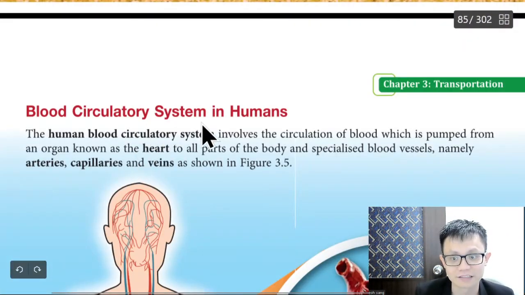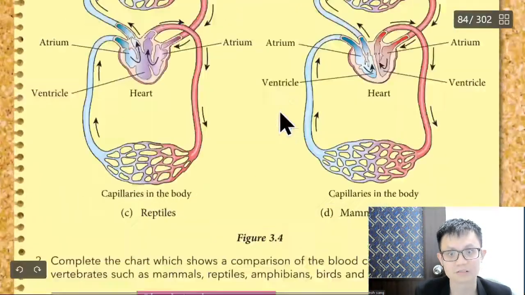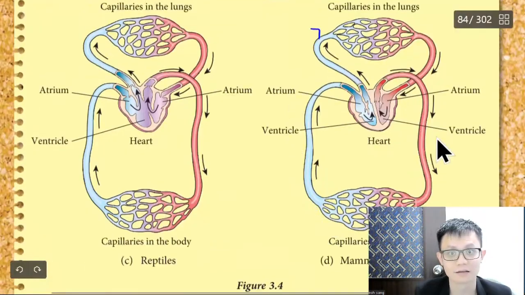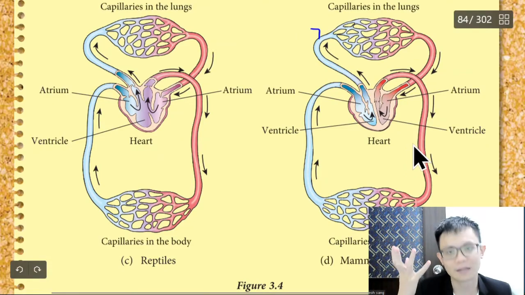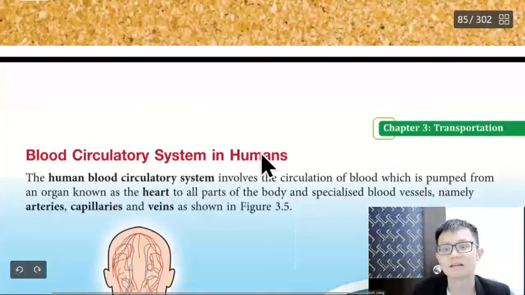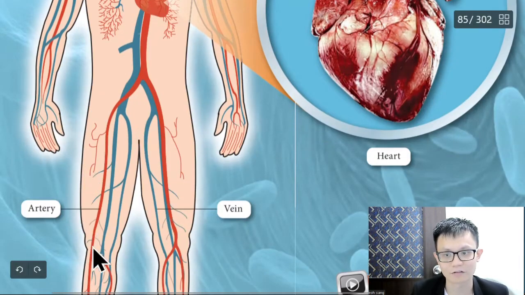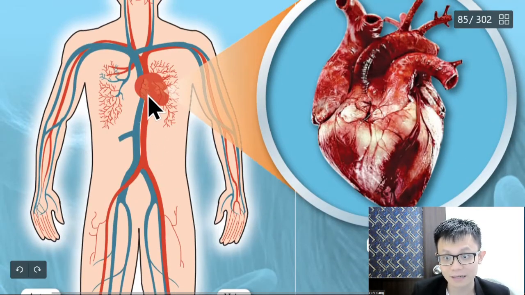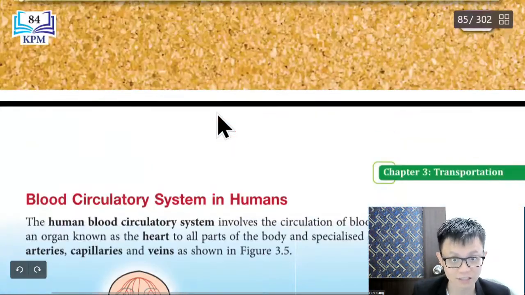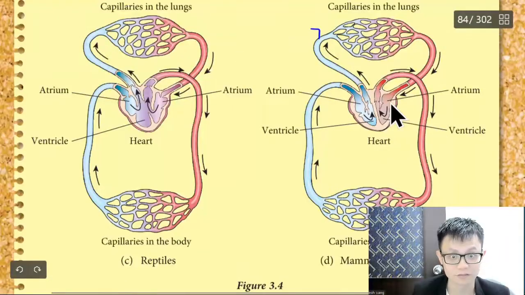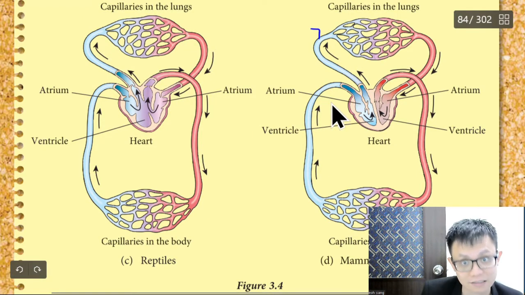Blood circulatory system in humans, yes. So you see this picture only has one line. Now they want to draw many lines, just in case you don't understand. So these are many lines. Go in, go out, go in, go out. We can see the lines: one is red and one is light green or blue. So probably the red color is the oxygenated blood, means it has oxygen. The blue color is the deoxygenated blood, already used up.